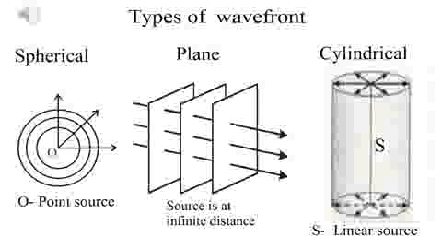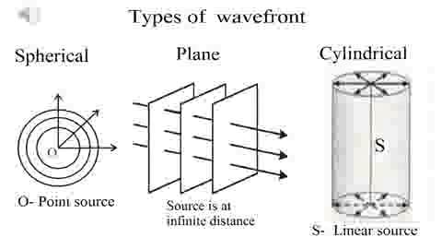Spherical wavefront is obtained nearer the point source O. That means distance between source and wavefront is finite. Therefore, the radius of curvature has also finite value, as well as this wavefront is spherical in nature. And in this image, arrows indicate light rays, and these light rays are convergent or divergent in nature. And example of spherical wavefront is that we get spherical wavefront nearer the candle.